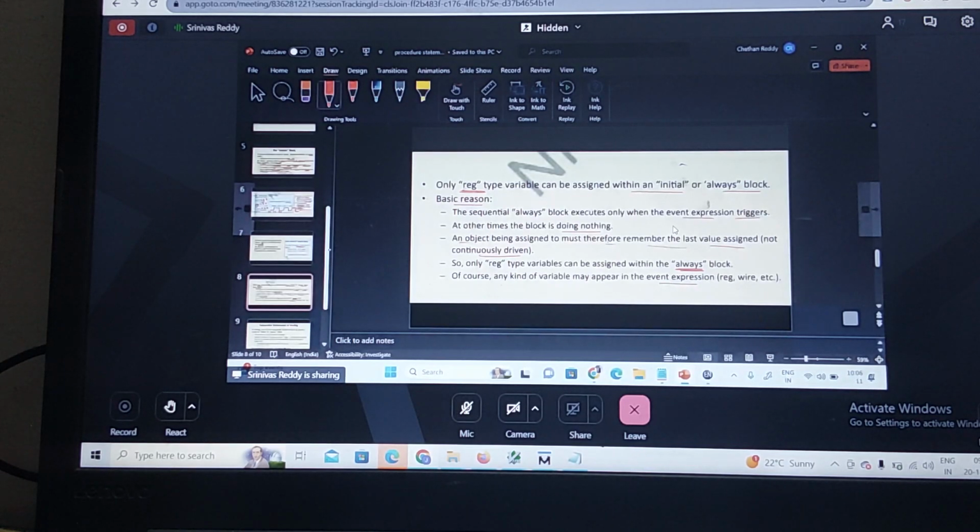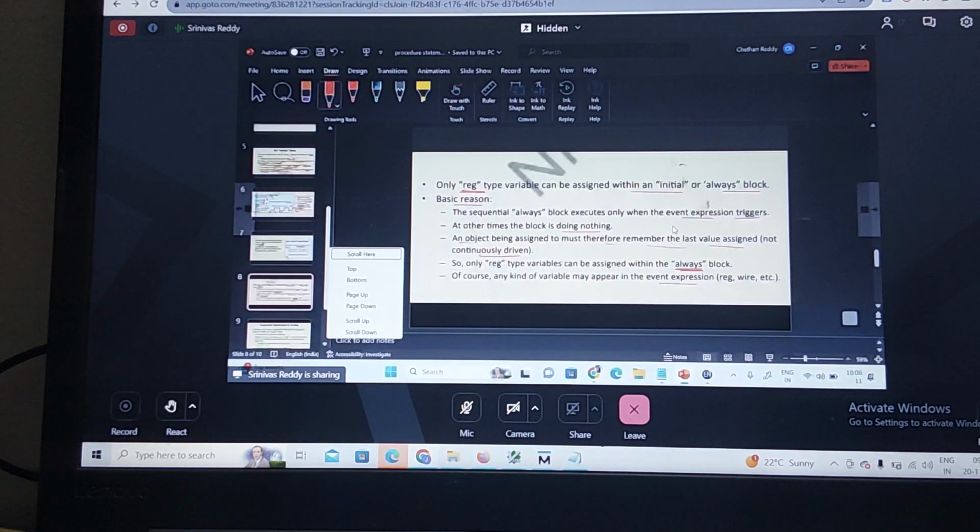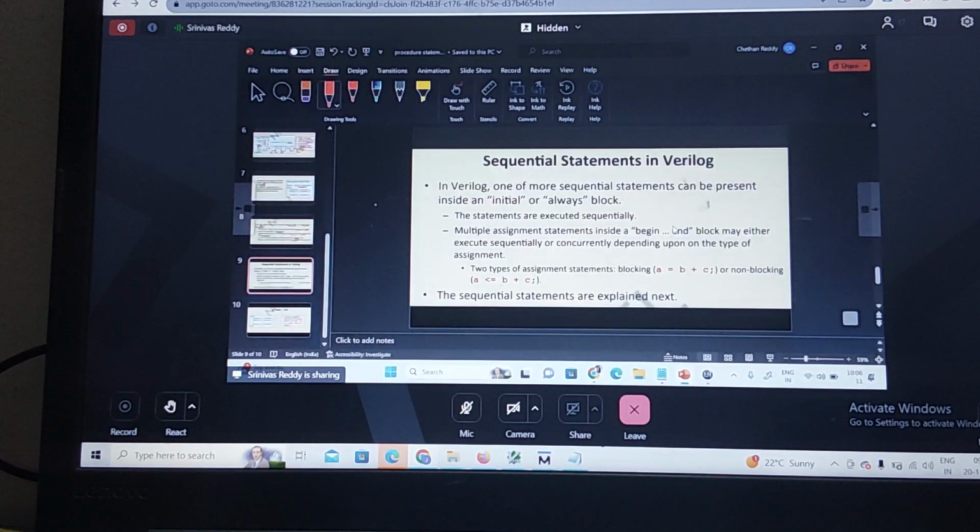Okay, that is regarding the initial block and the always block. Now inside the initial block and always block, what statements will we use? Sequential statements. In Verilog, one or more sequential statements can be represented inside the initial block and the always block, using blocking statements and non-blocking statements.